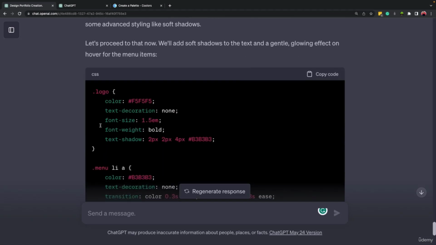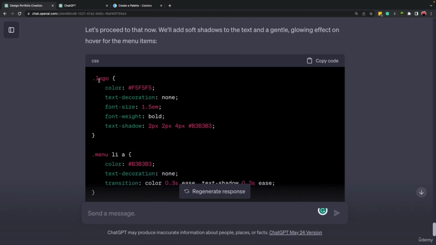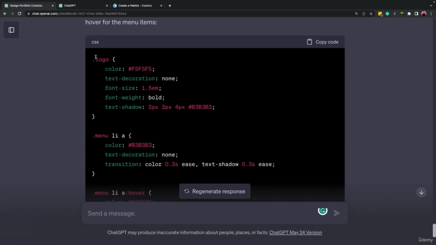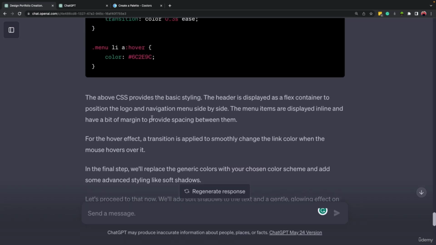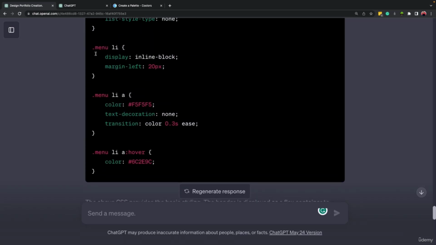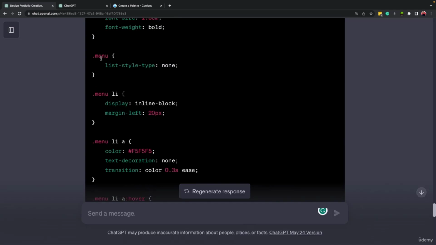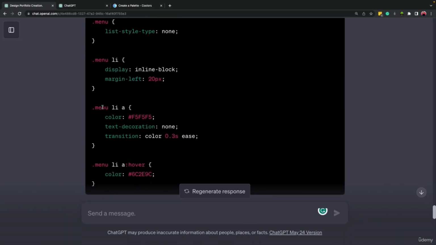So here there are some designs that it replaced. It's not additional code. You see we have .logo, .menu, and .menu again. Here we have .menu li a, and here we have .menu li a:hover. So if you scroll up, we have the same thing. We have menu here, menu li, right?